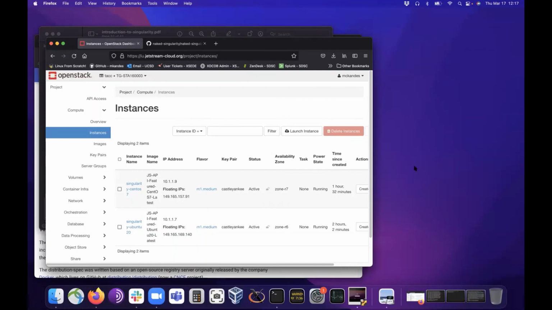Okay, last quick question. Jacob has asked, is CIF the same as SIF image? Yeah, I need to change a few of my slides. I think the SIF image is kind of the older container image format. The .cif is the new format for the Singularity containers. So .cif is just the newer image format.